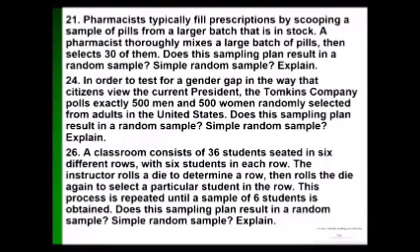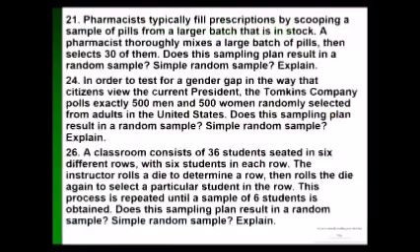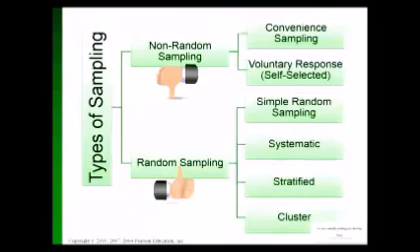We talked about simple random. Let's talk about systematic, stratified, and cluster. Sometimes, for some reason, you can't do simple random. You can still do random, one of these other types of random.